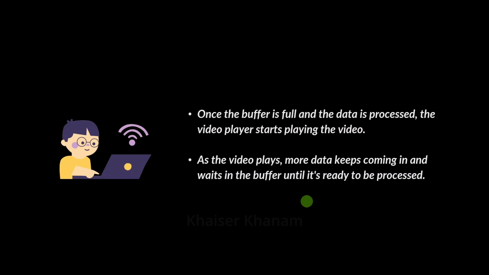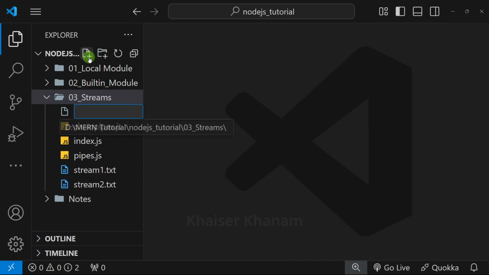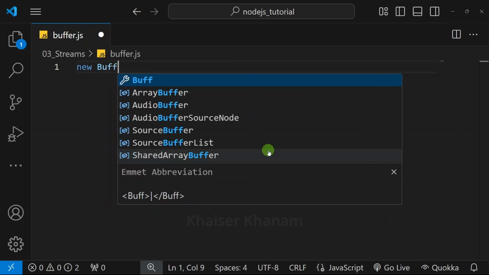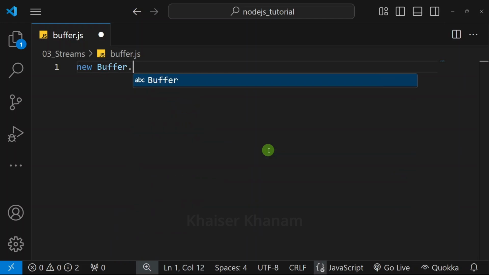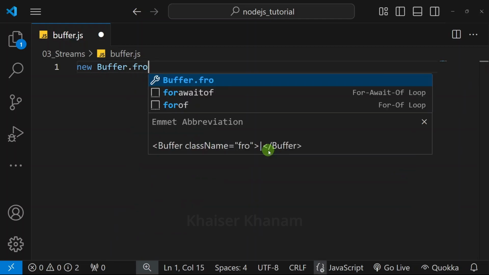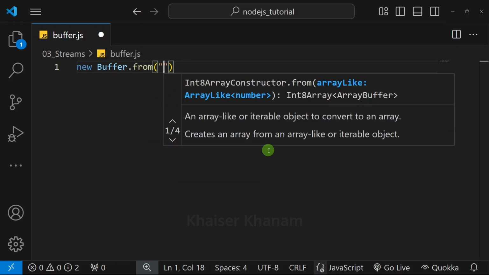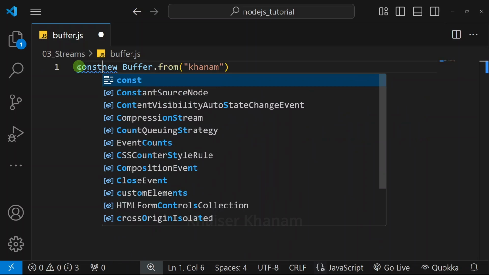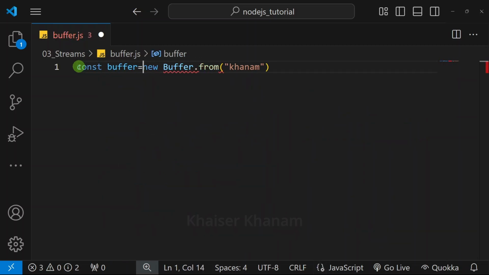Practically, let us see buffer. Here inside this folder, I will be creating one file, buffer.js. In Node.js, we have this buffer feature as a global feature, so we don't have to import it. Directly, we can start with Buffer. Here I will write new Buffer, then add the from method. Inside this, I will pass the string khanam. And this entire value I'm going to assign to the variable buffer.